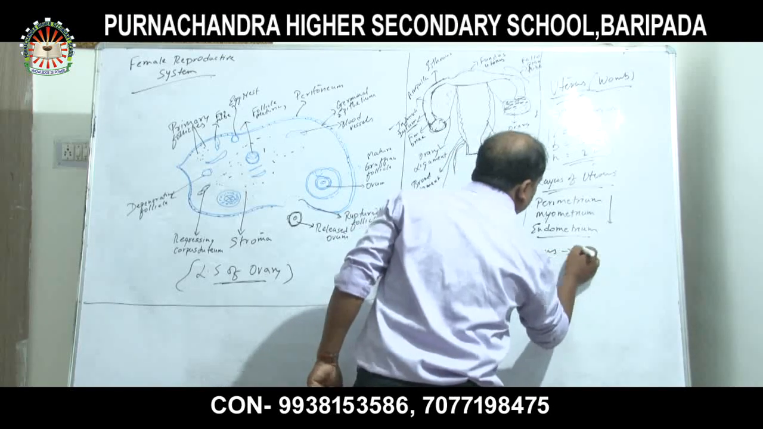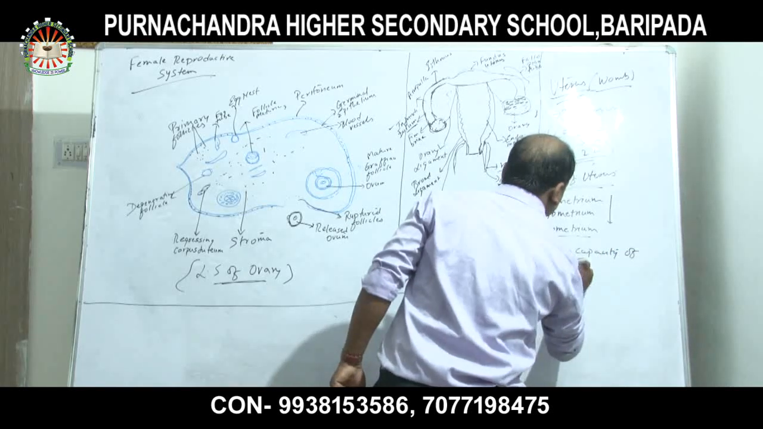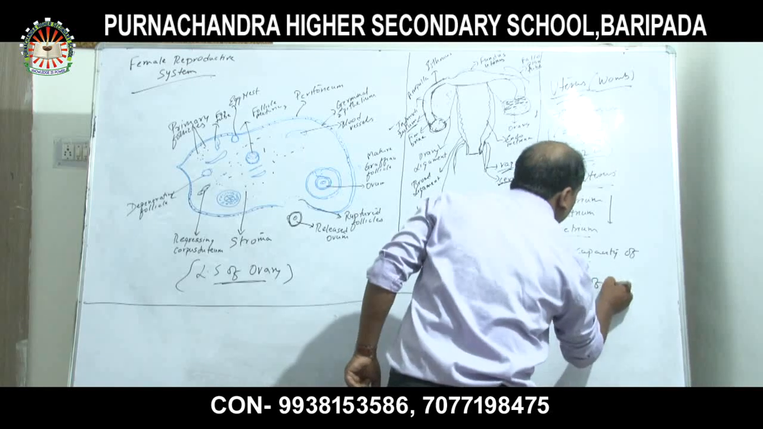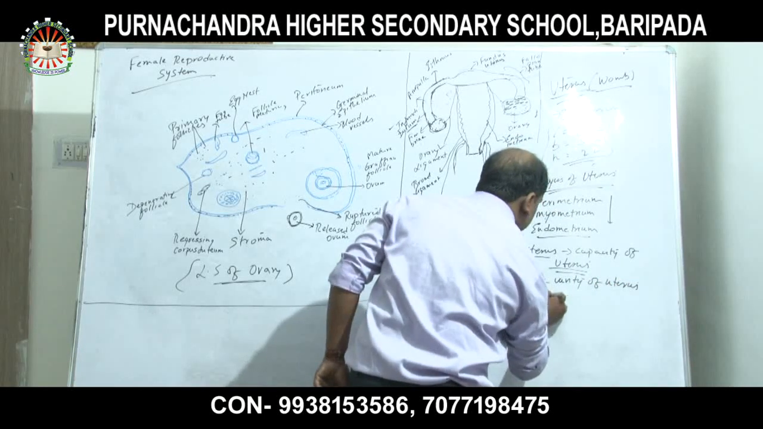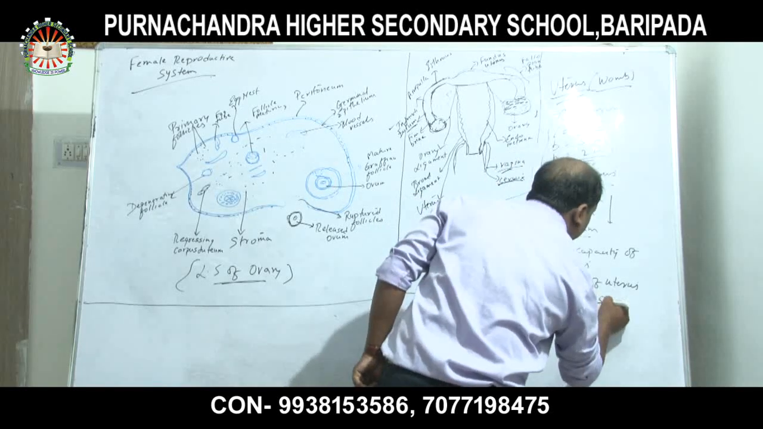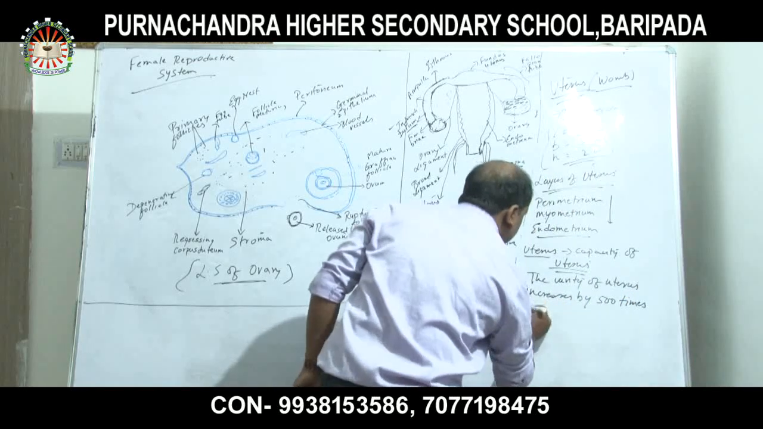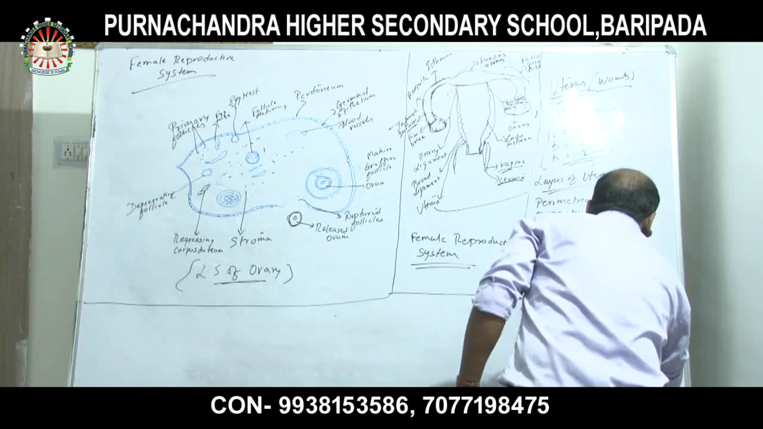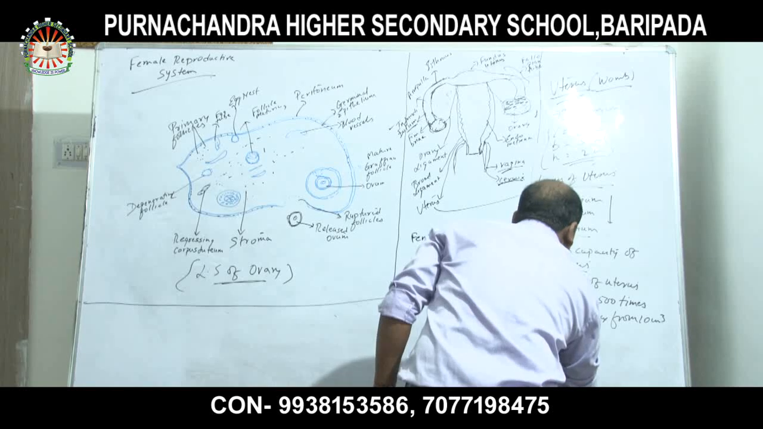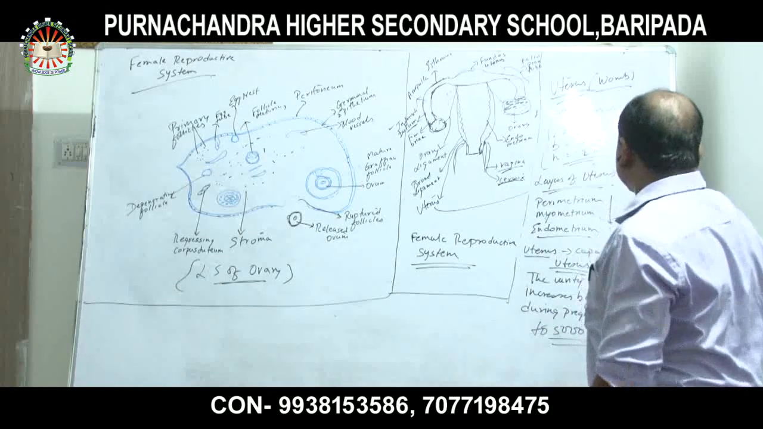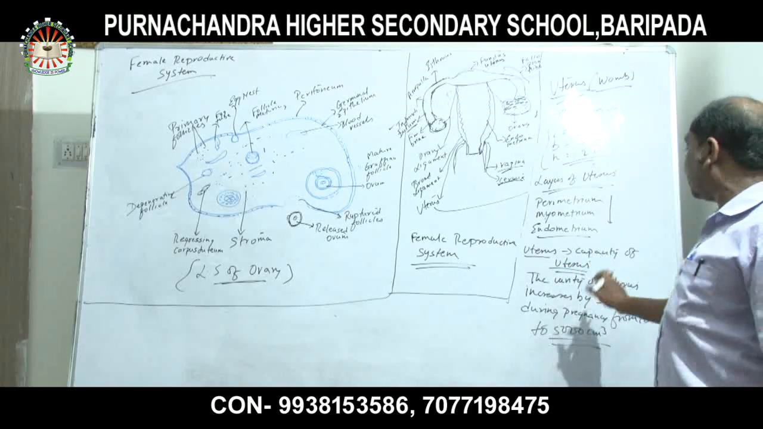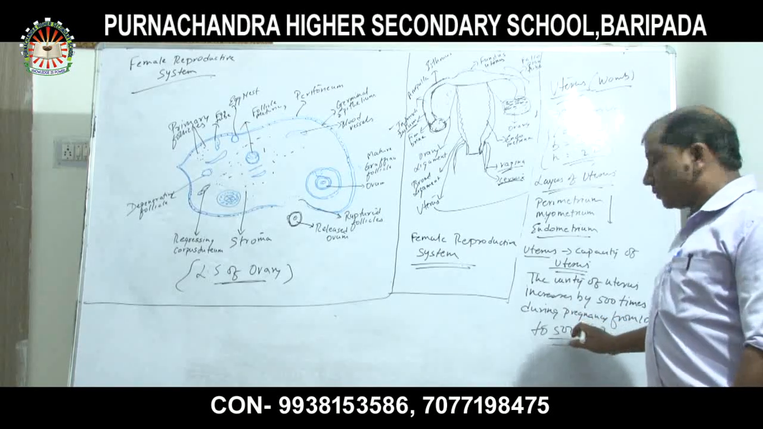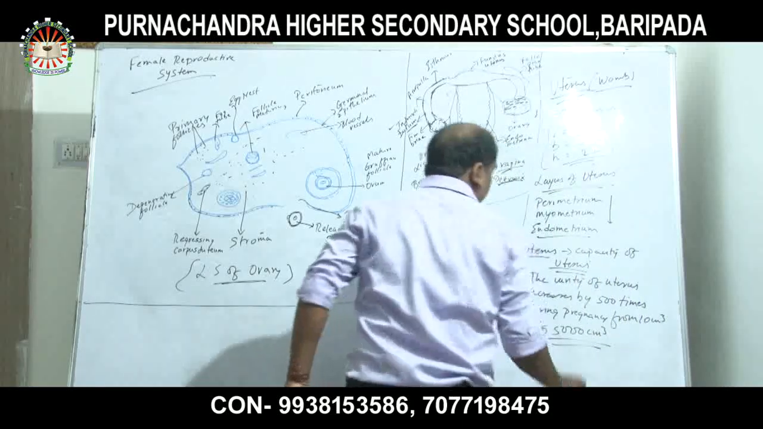Now, the capacity of the uterus. The cavity of the uterus increases by 500 times during pregnancy, from 10 centimeter cube to 5000 centimeter cube. The capacity of the uterus, that is the cavity of the uterus, increases by 500 times during pregnancy, from 10 cubic centimeters to 5000 cubic centimeters.